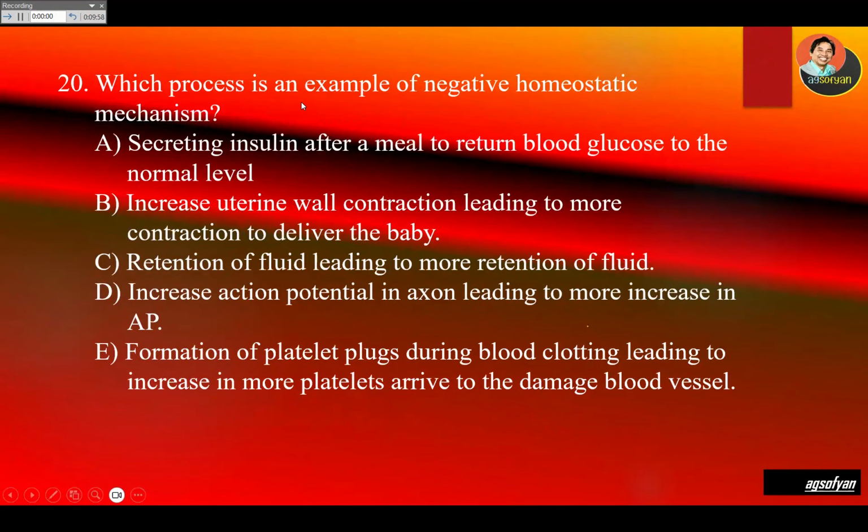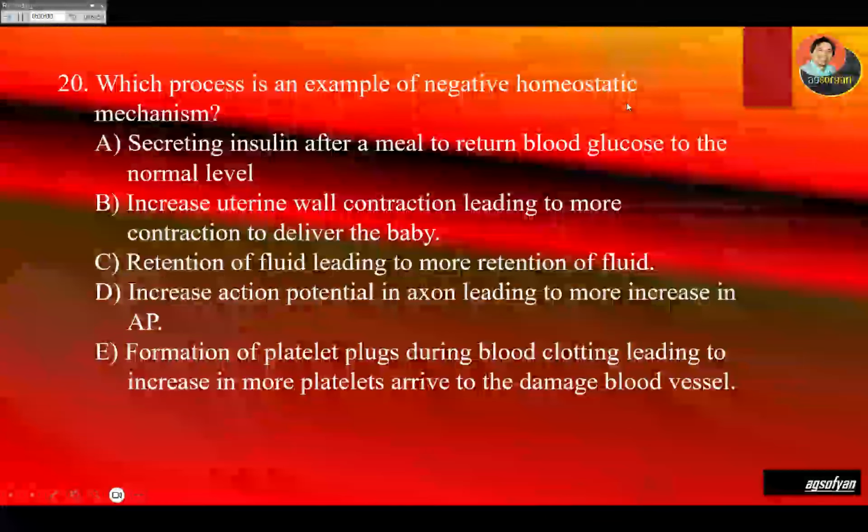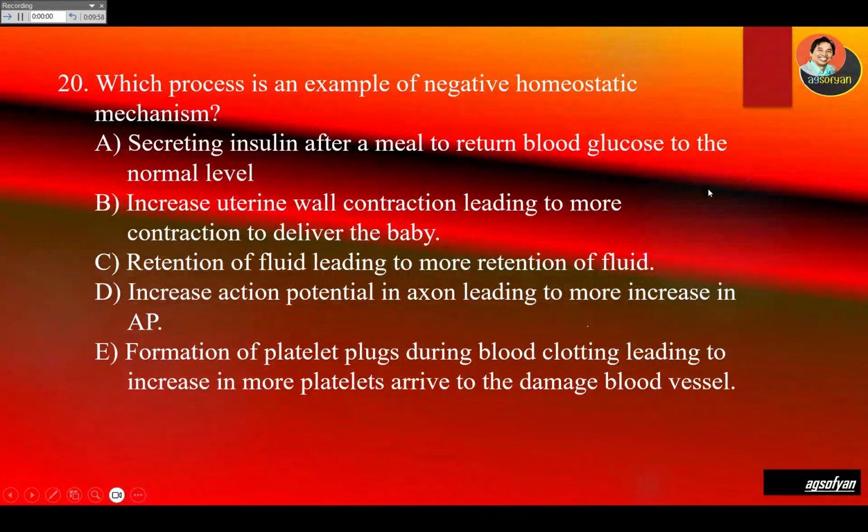Which process is an example of a negative homeostatic mechanism or negative feedback system? Negative feedback means the response will be opposing the stimulus.